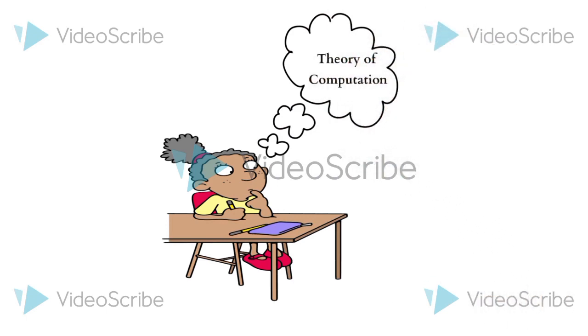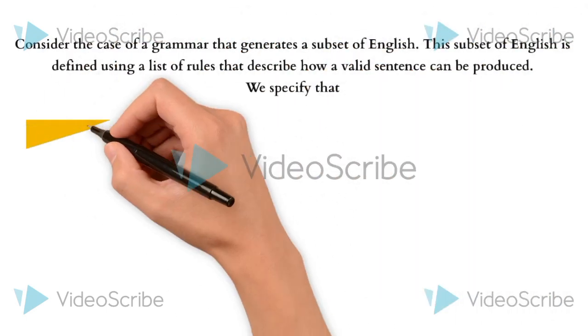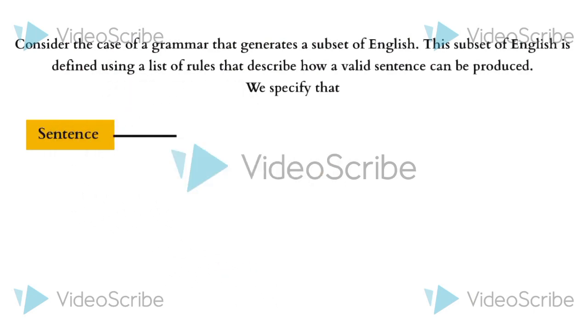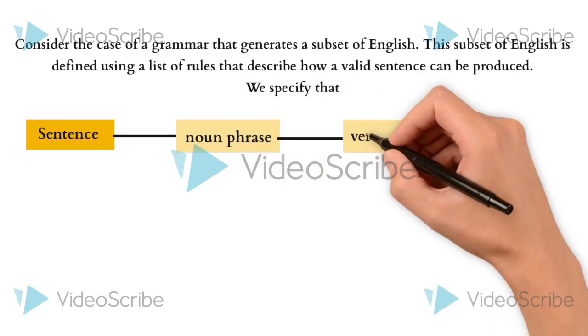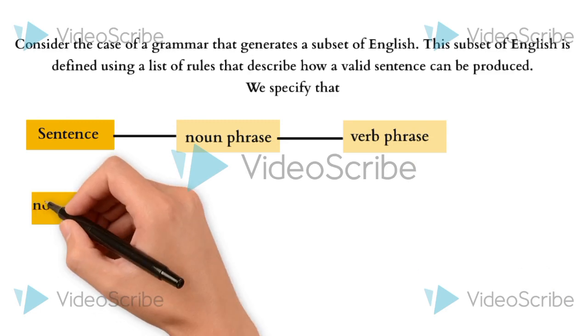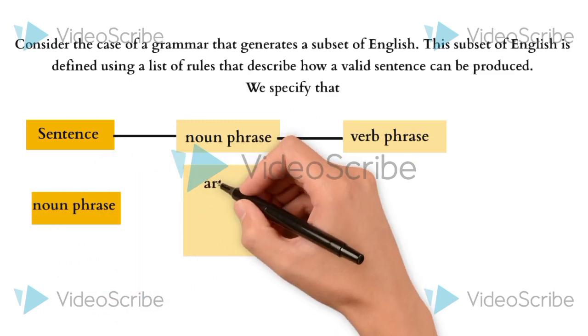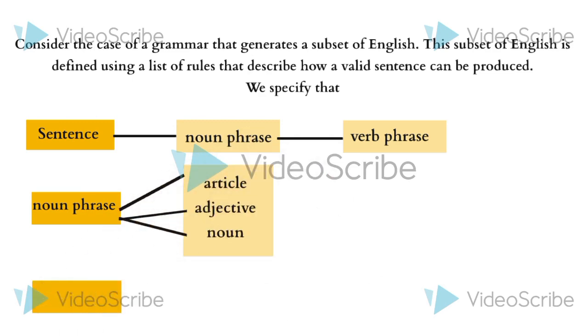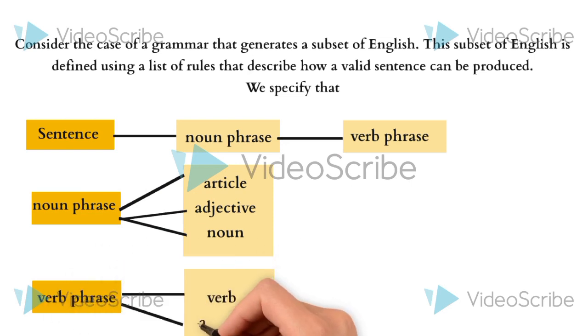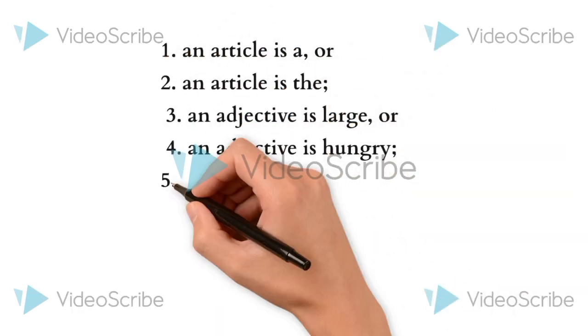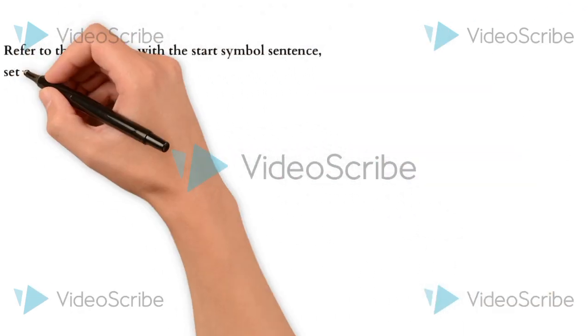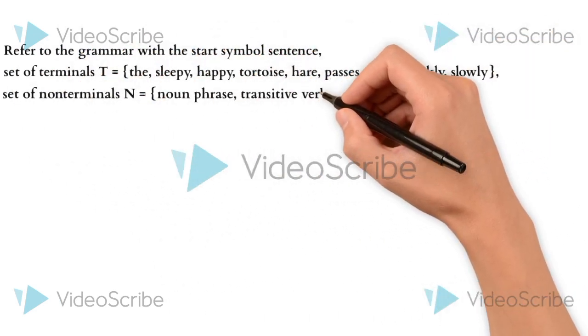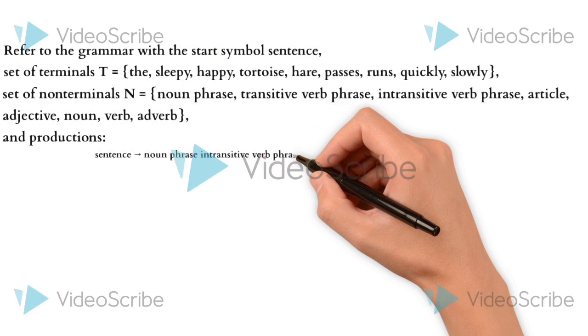Let's start. Before understanding the solution of questions, let's discuss a list of rules that describe how a valid sentence can be produced. A sentence is made up of a noun phrase followed by a verb phrase. A noun phrase is made up of an article followed by an adjective followed by a noun. A verb phrase is made up of a verb followed by an adverb, or a verb phrase is made up of a verb. We see some types of article, adjectives, noun and verb. Here we have a set of terminals, a set of non-terminals and a set of productions, as we can see on the screen.